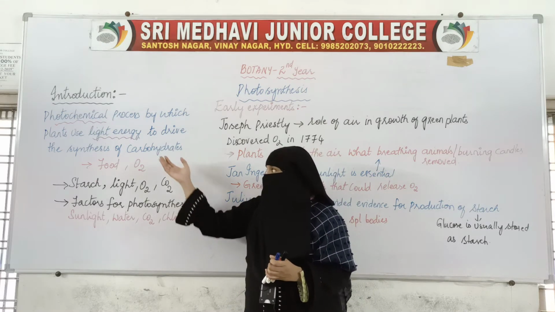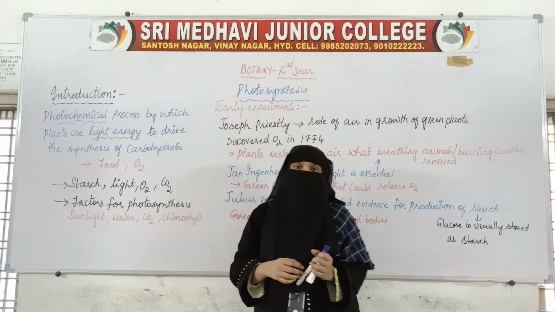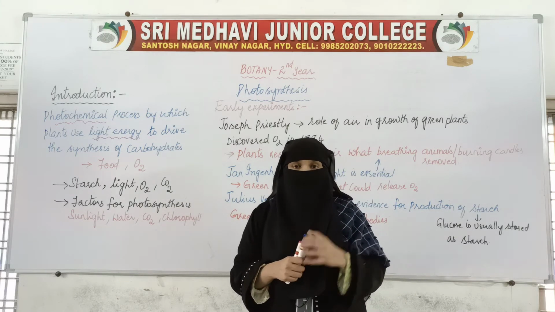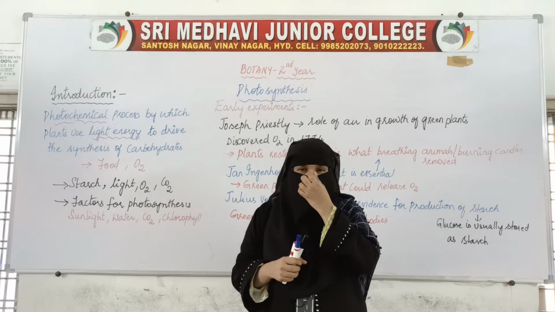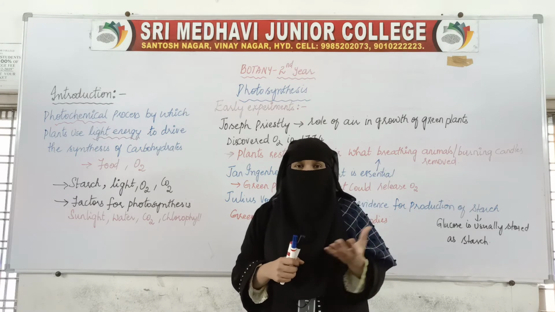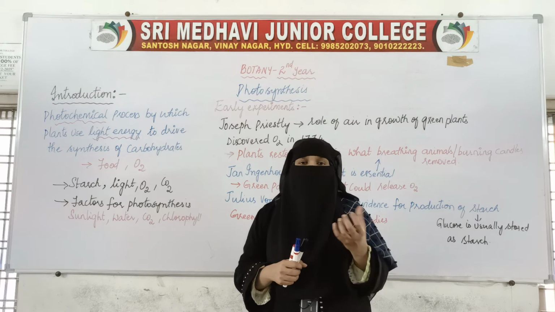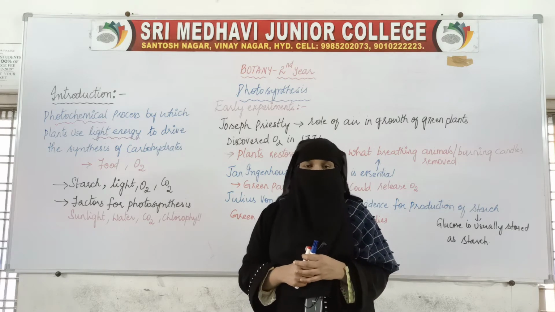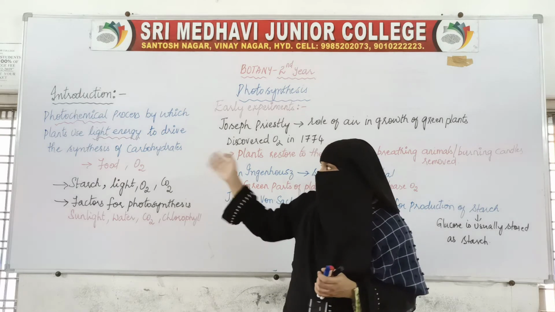This is the basic explanation, the definition which we have been studying right from the lower classes. So what is photosynthesis? It is a process in which green plants produce food material by using carbon dioxide, water and sunlight.